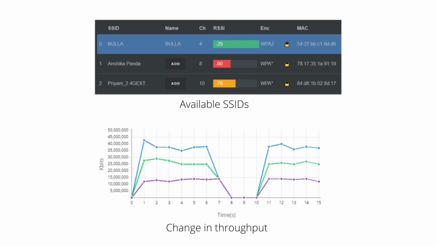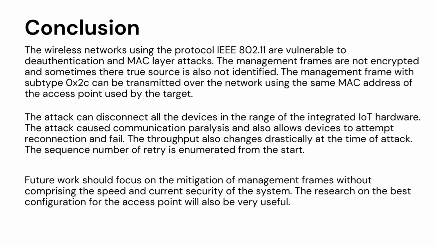Before the attack it was working properly with good speed, but as the attack started between 8 to 10 seconds, the throughput dropped completely. But after 10 seconds, as soon as the attack is stopped, it regains connectivity and starts working in its usual manner.